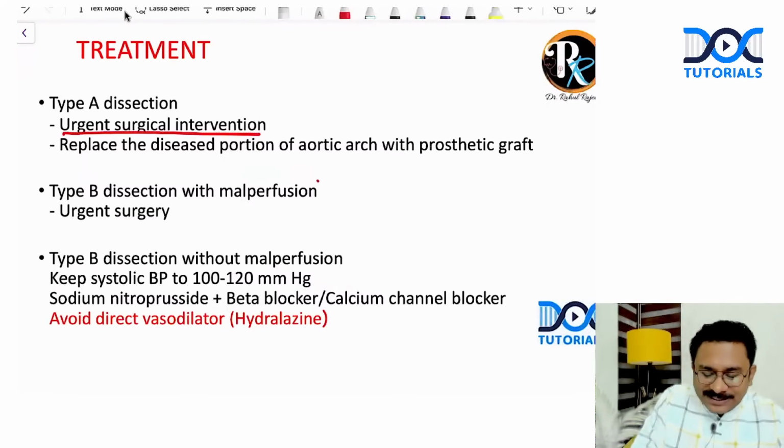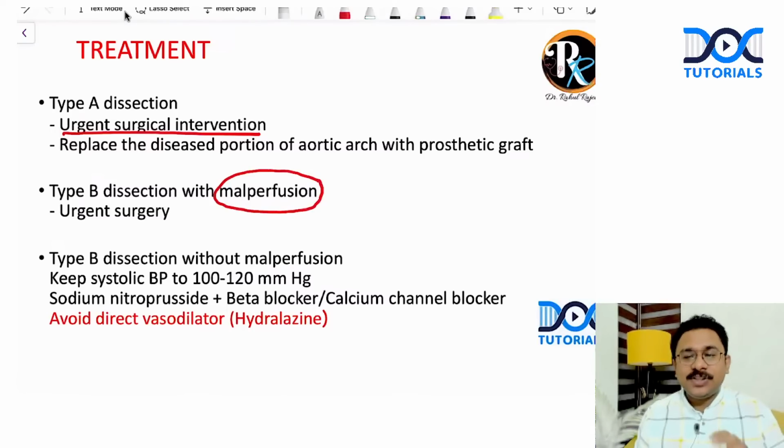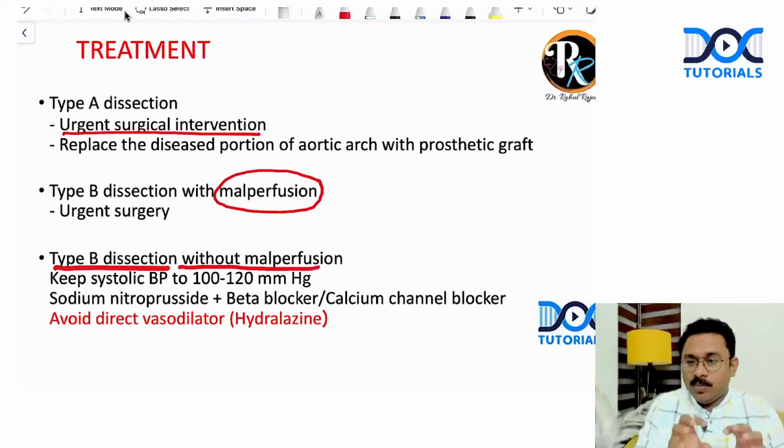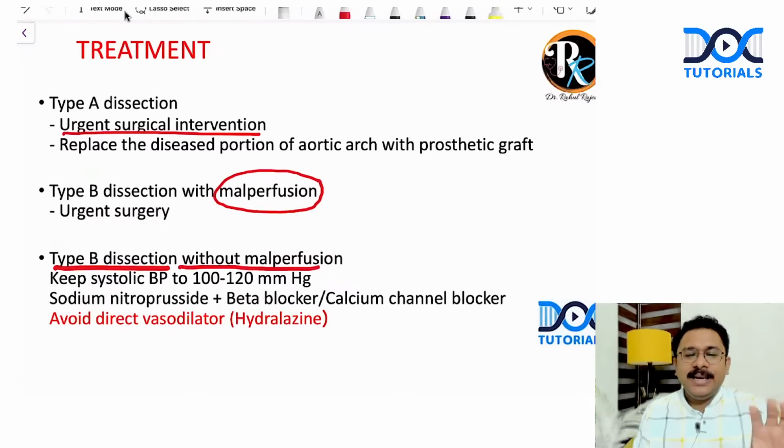If there is a specific mention in the question that the patient is having some evidence of a significant organ malperfusion. But otherwise, if it is a type B dissection without malperfusion, most of the type B dissections can be managed with aggressive control of the BP.